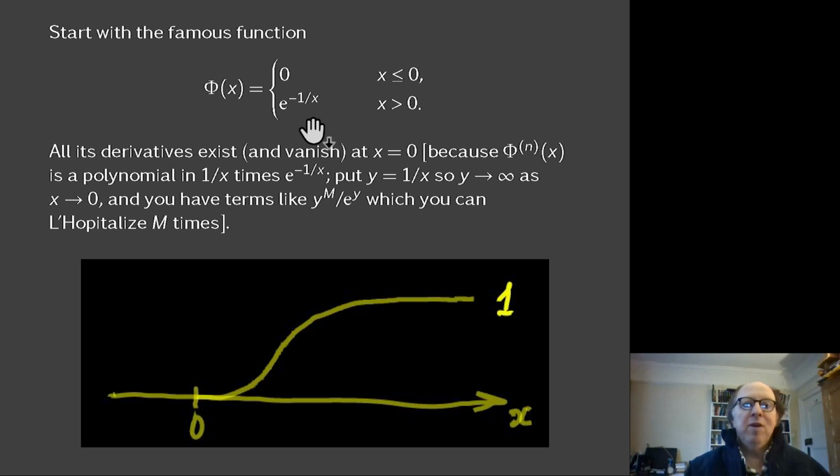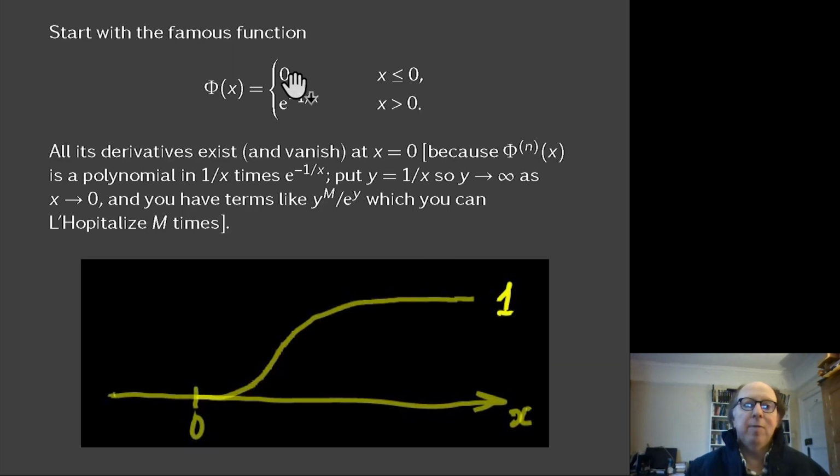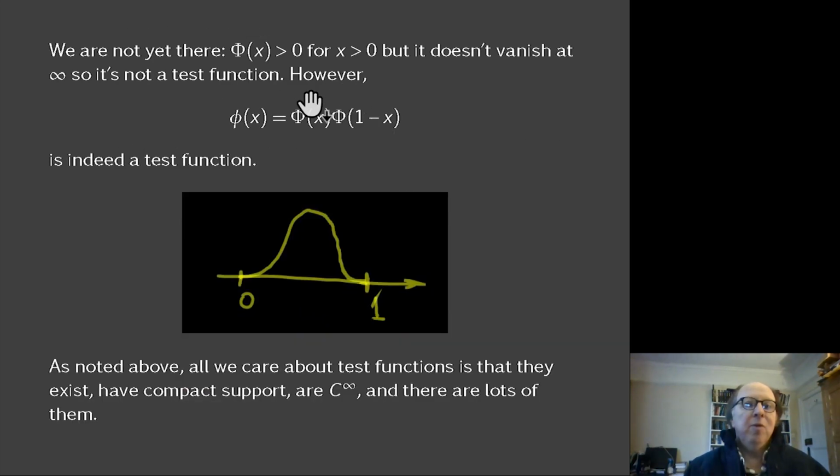Anyway, this function isn't a test function, because it doesn't vanish at infinity. It goes to 1 at infinity because e to the minus 1 over x, the minus 1 over x bit, goes to 0. But if you simply take it and flip it around, move it over to x equals 1 and flip it, then multiply it by itself, so phi of x times phi of 1 minus x, you'll get a thing which looks a bit like this.